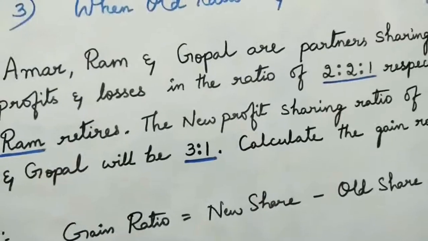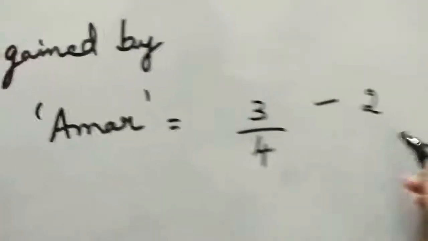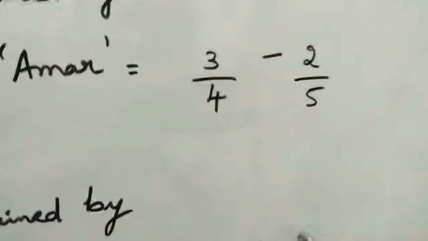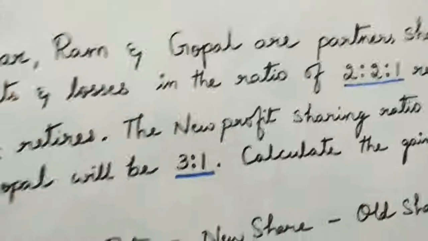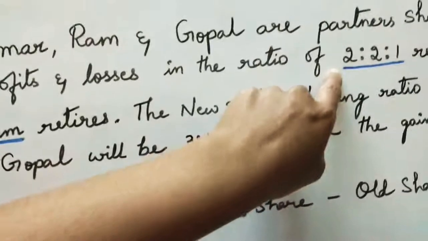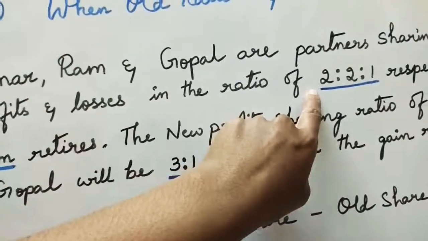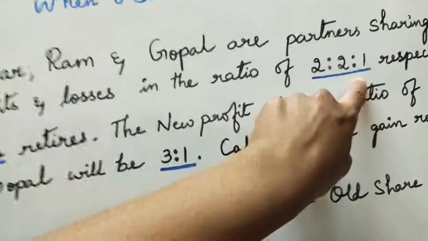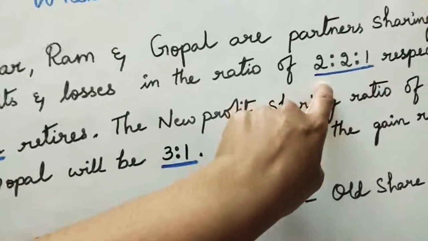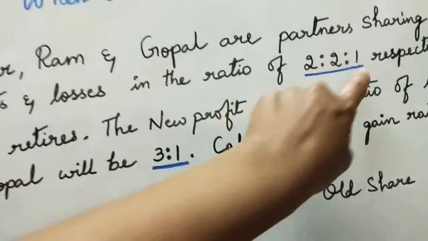So 2 by 5 and 1 by 5. Let me make it clear: 2 is related to Amar, 2 to Ram and 1 to Gopal, so we take the first and the last, but with the total of all three. Clear? So 2 by 5 and 1 by 5 are taken.